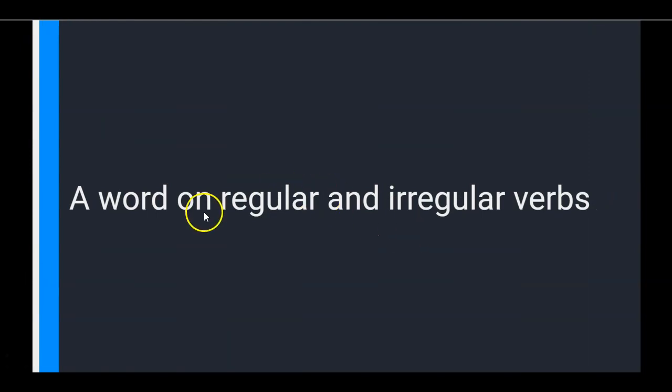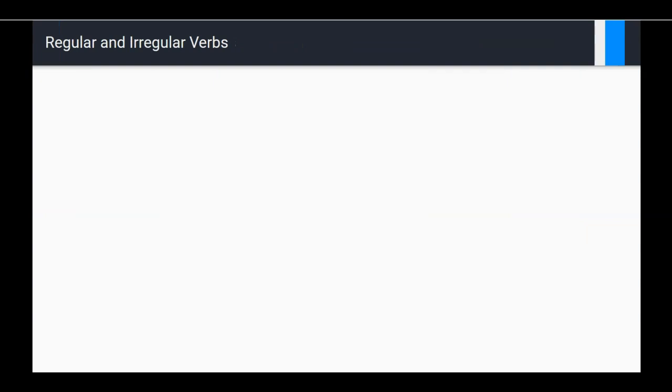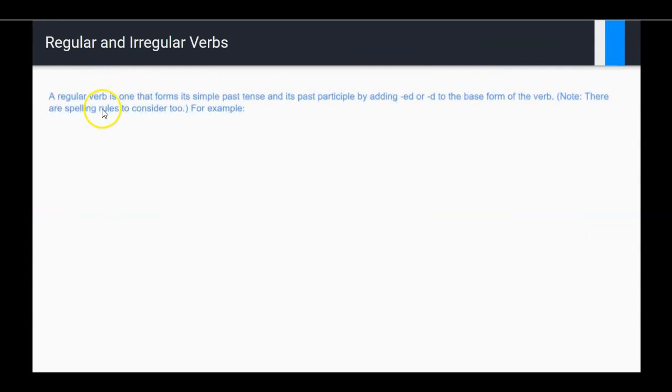Okay, so a word on regular and irregular verbs. Broadly speaking, regular just means adding D or ED in the past forms. Let's look at some examples. So a regular verb is one that forms its simple past tense and its past participle by adding ED or D to the base form of the verb. There are some spelling rules to consider too.